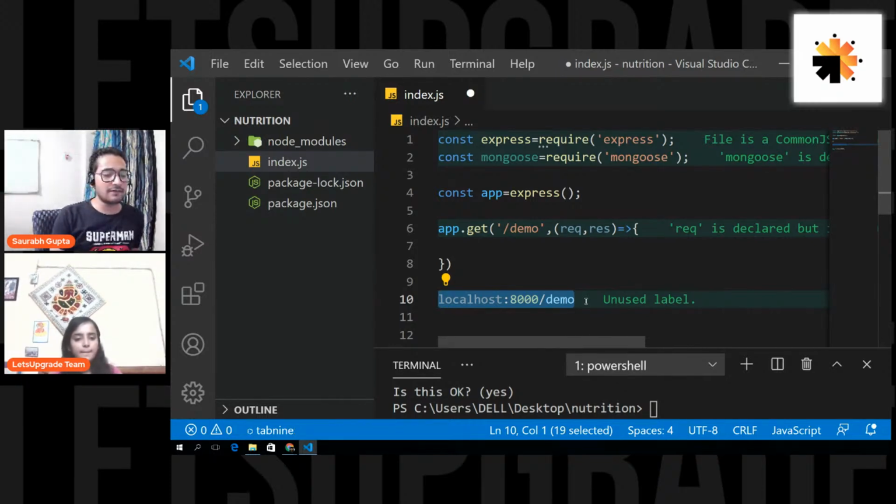So now if anyone goes to a client or a browser and just writes localhost:8000/demo, this functionality will be called in return, and whatever you write here will be executed. That will be your API, that will be your code.